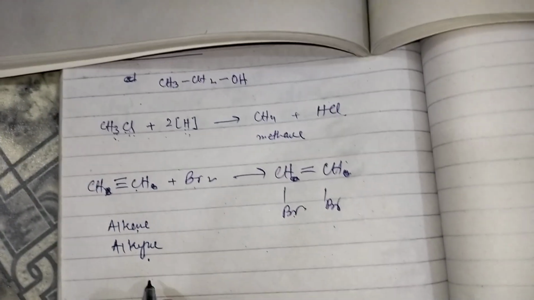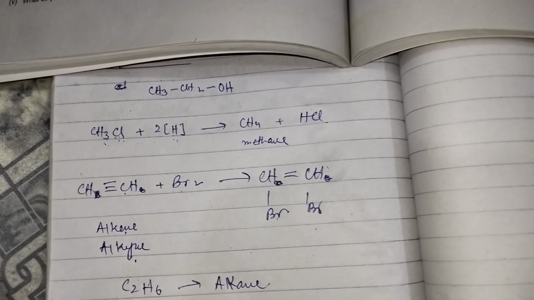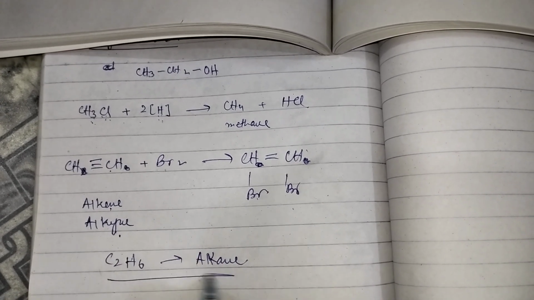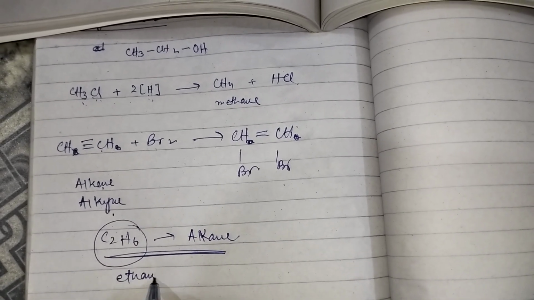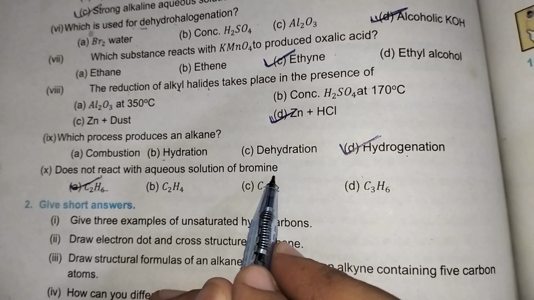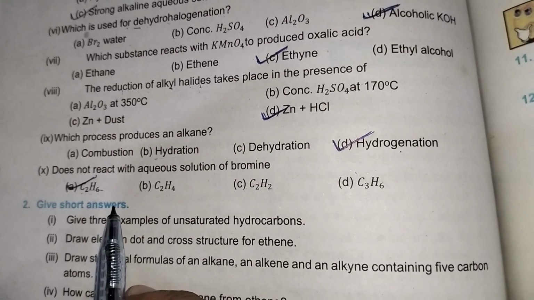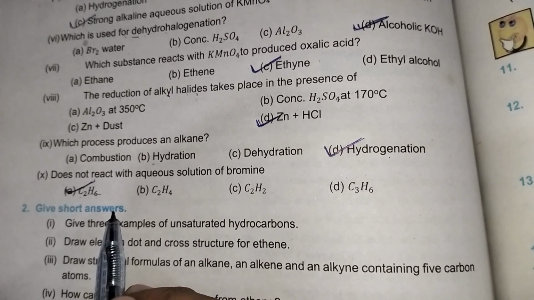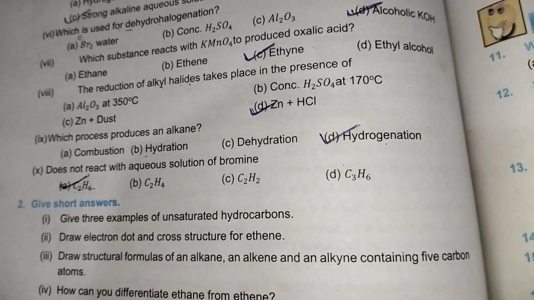Ethane, C2H6, is a member of the alkane family. In alkane we do not have any double bond or triple bond which bromine can break. So bromine water cannot react with an alkane member, and in the options we have an alkane member, which is ethane. So ethane cannot react with aqueous solution of bromine, because in ethane we have only single bonds, no double bond, no triple bond. Bromine water breaks the double bond into single bond and triple bond into double bond or single bond. So ethane cannot react with bromine water solution.